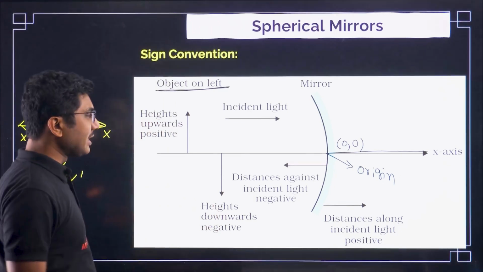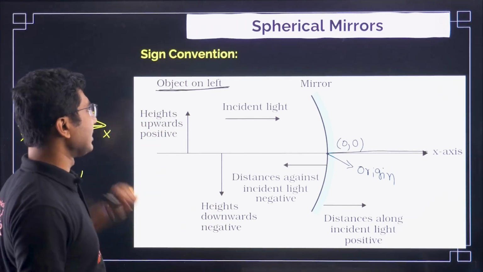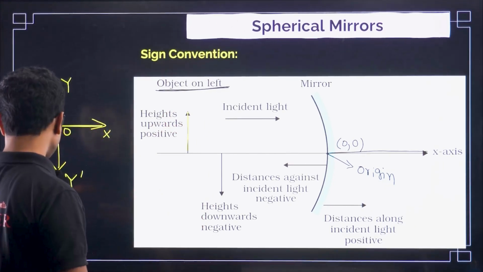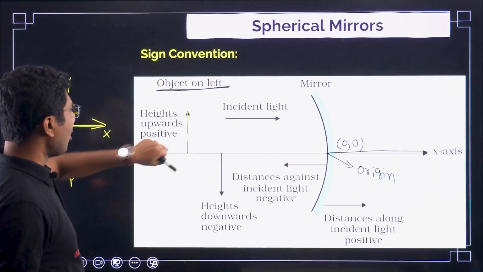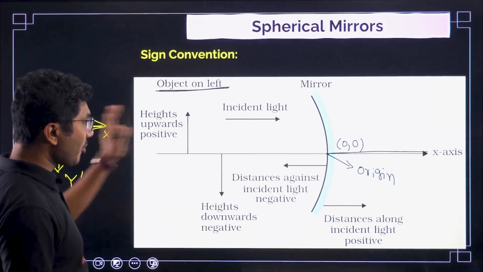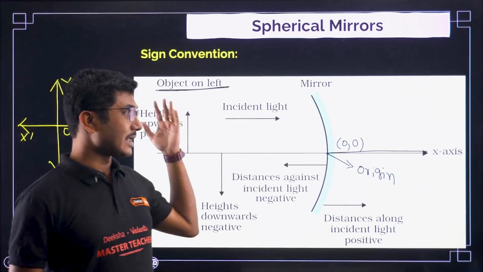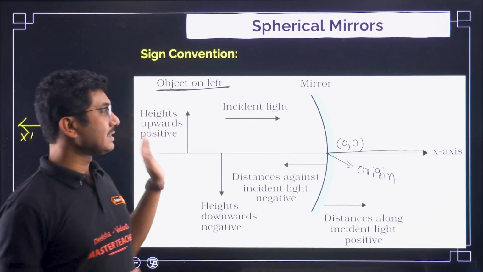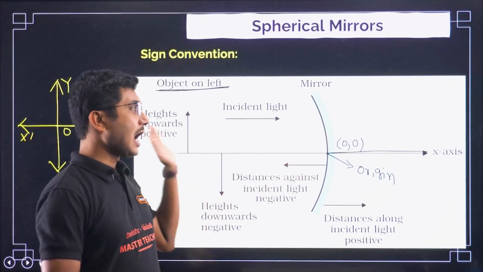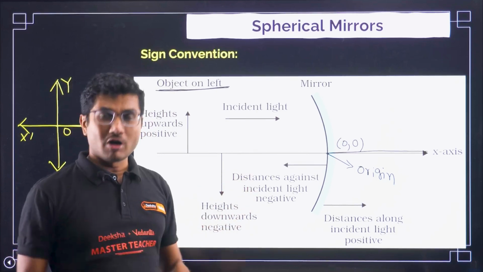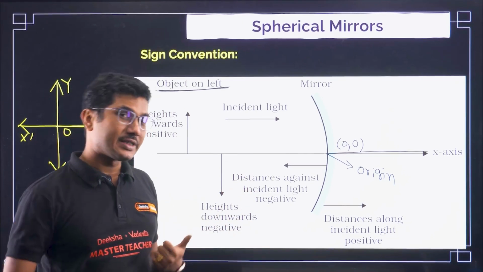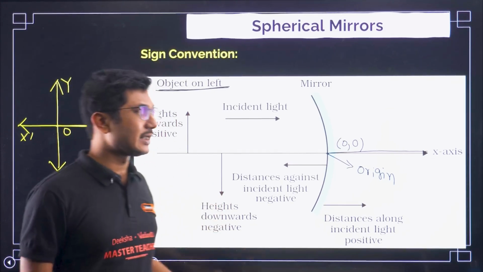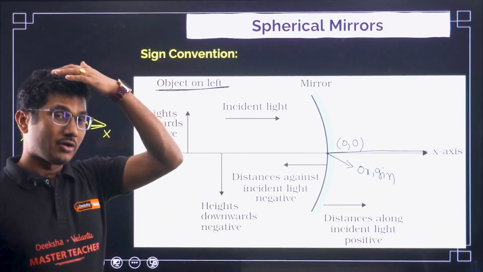So here, from here you have to understand that object distance, object is always on the left hand side of the lens or mirror, whatever. And this is common for lens and mirror, by the way. This sign convention is common for mirrors as well as lenses. Both cases we will use the same sign convention. I am teaching it to you right now. We will not repeat this sign convention in case of lenses. Only slight modification is there for convex and concave, that we will discuss. Other than that, normal sign conventions we will not discuss.